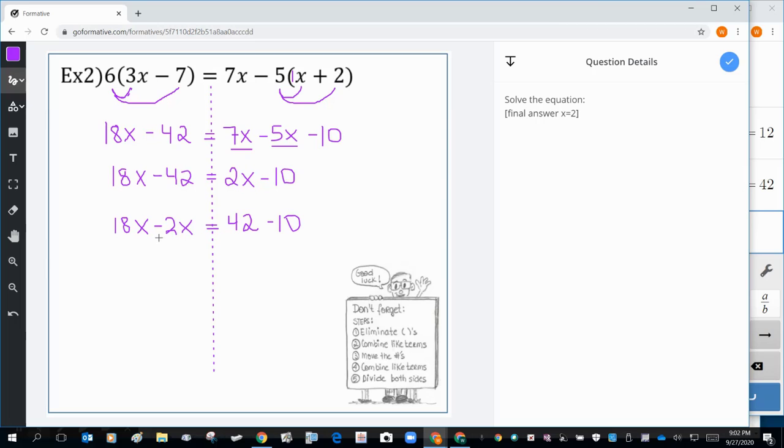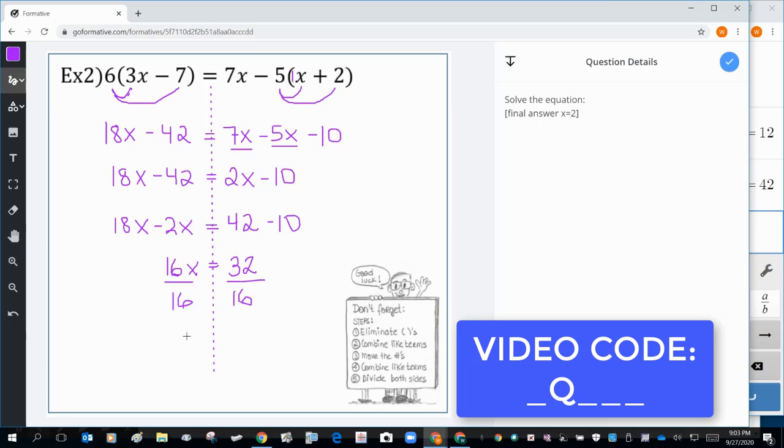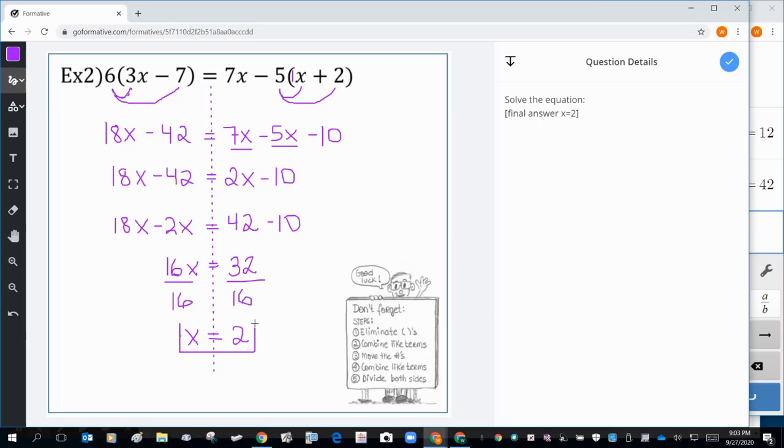Okay, very good. Now we're going to do 18 minus 2. 18 minus 2 is 16x. And then 42 minus 10 is 32. And we're going to divide both sides by the number next to the x, which in this case is 16. So 32 divided by 16 will be 2. And that matches the answer for this problem.